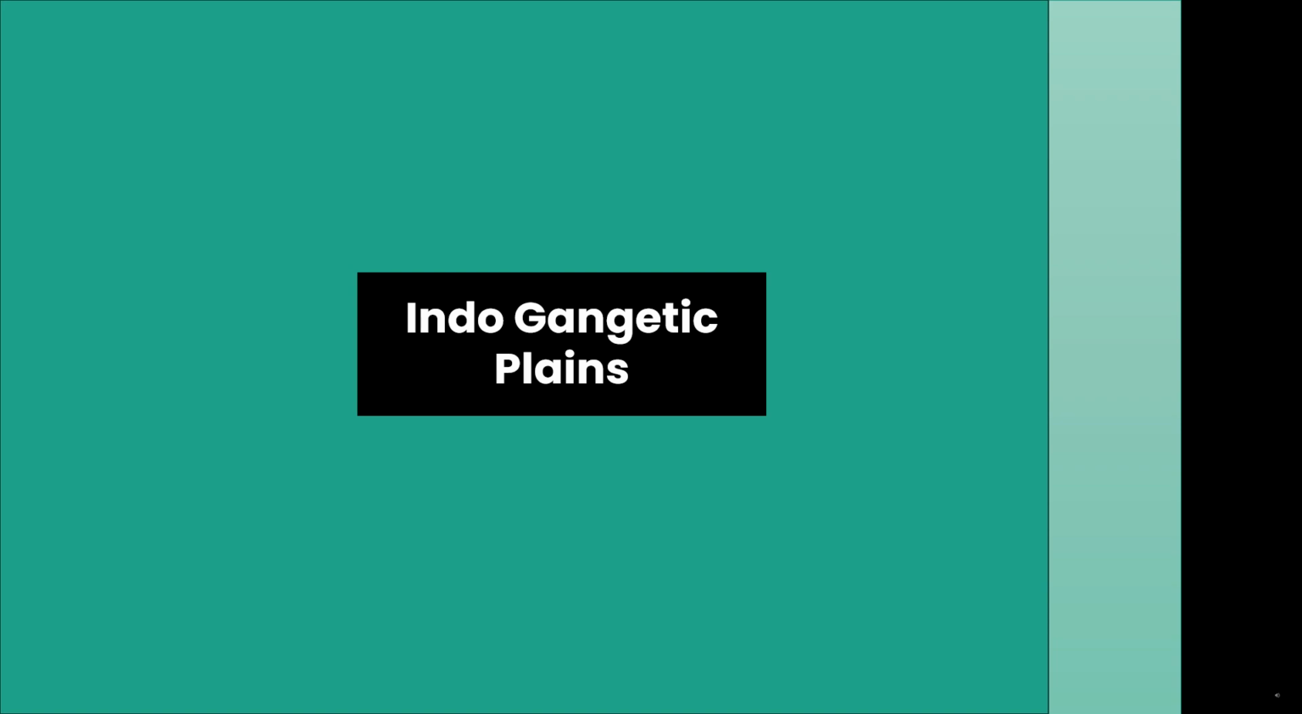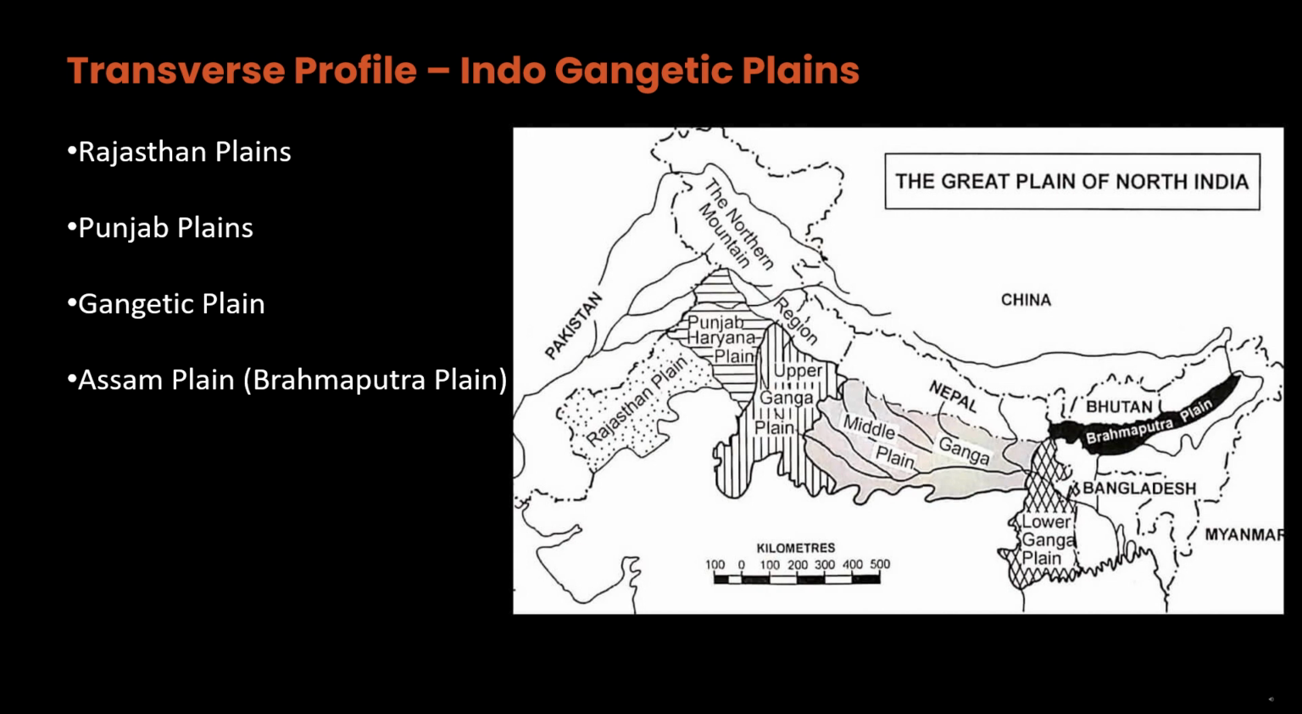Indo-Gangetic Plains. Transverse profile, Indo-Gangetic Plains: Rajasthan Plains, Punjab Plains, Gangetic Plain, Assam Plain, Brahmaputra Plain.